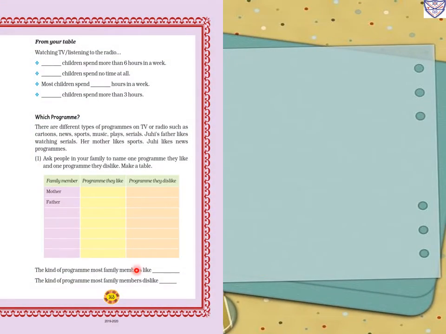Now same page, which program? There are different types of programs on TV or radio such as cartoons, news, sports, music, plays, serials. Joey's father likes watching serials, mother likes sports, Joey likes news programs. Ask people in your family to name one program they like and one program they dislike. Make a table. So this way we have to make a table and complete it.